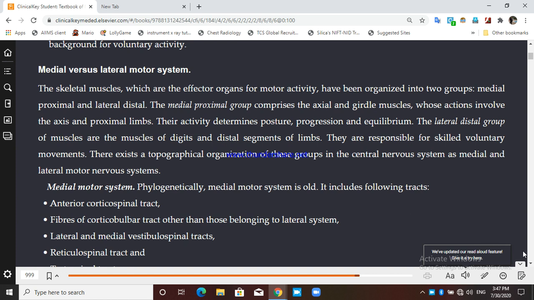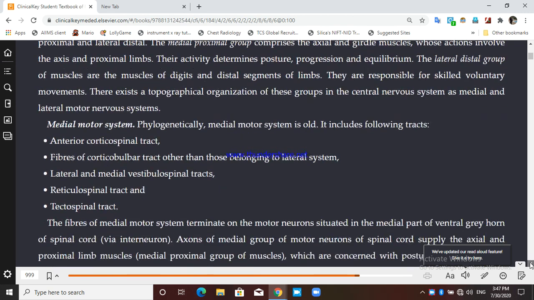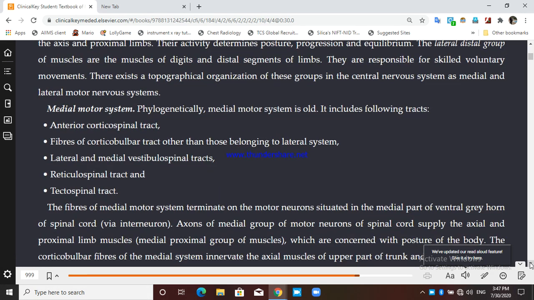Now, all the motor systems, if I say the tract will be what? Ascending tract or descending tract? It will be a descending tract. So when we say medial motor system, it will consist of some descending tracts, and that includes the anterior corticospinal tract, that means the fibers coming from the cortex to the spinal cord anteriorly.